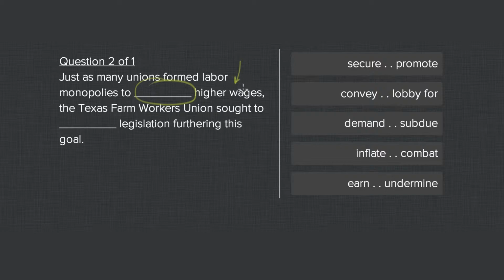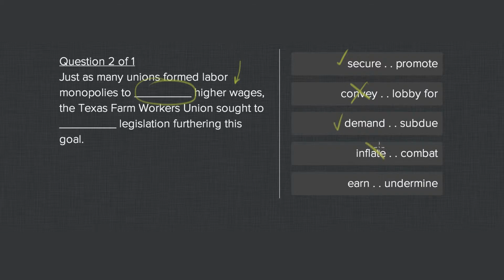The question is, what did they want to do to higher wages? Secure them means win or earn them. That's good. Convey. This one could go either way. I'm going to eliminate it. That's pretty weak. Convey means like explain to someone. You probably wouldn't form a union just to explain the idea of higher wages. Demand is good. Demand would be request higher wages.